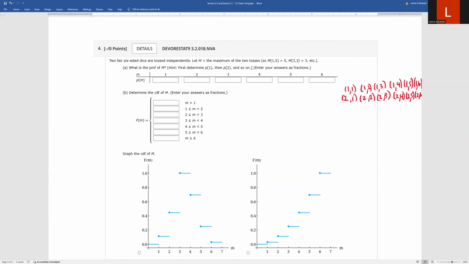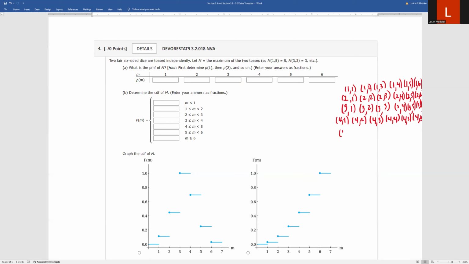This is probably the worst part, listing out the set. 3, 1, 3, 2, 3, 3, 3, 4, 3, 5, 3, 6. I'm running out of room, so we'll slide this over. 4, 1, 4, 2, 4, 3, 4, 4, 4, 5, 4, 6.